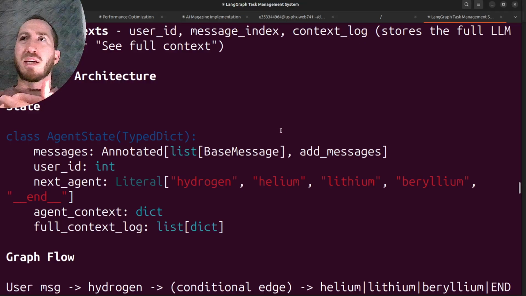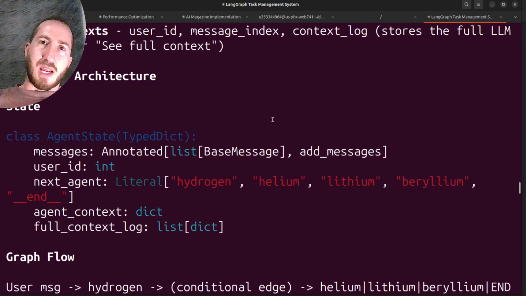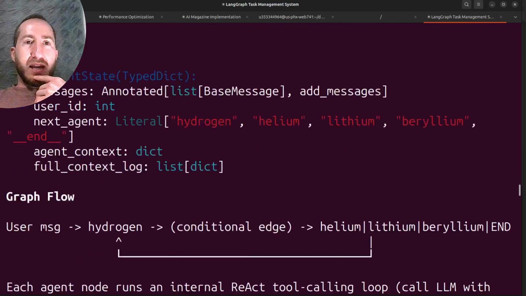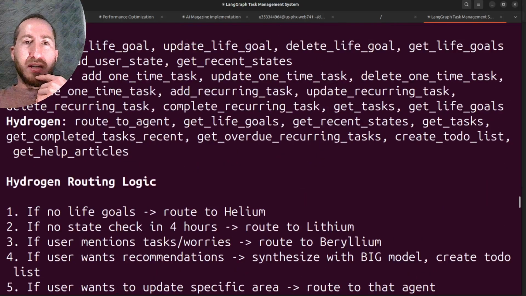Even if you use this dedicatedly for a year, you'd still probably not see a large slowdown in terms of fetching the data that you need, especially if you can take advantage of timestamps for created or updated, for getting the 10 most recent something or others. Now here's our LangGraph architecture.